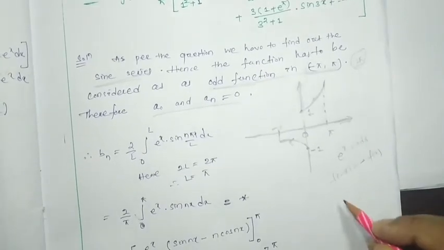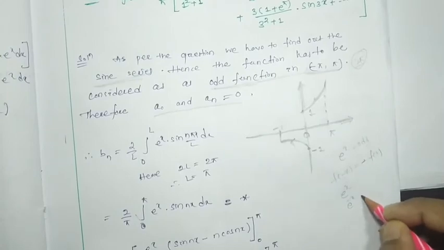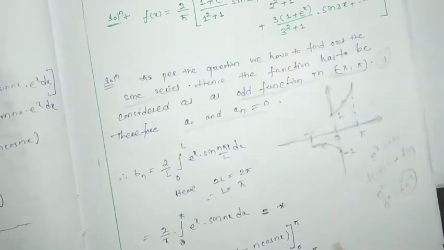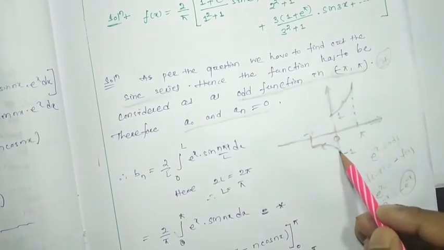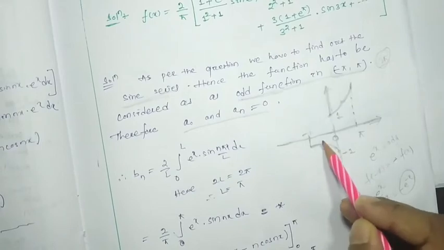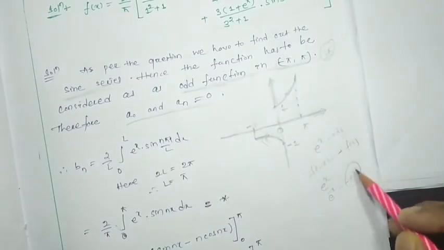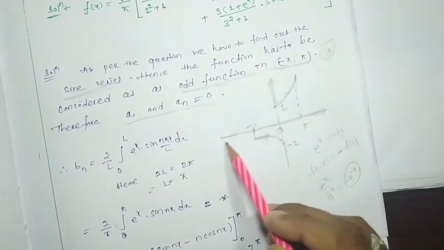So here e to the power x, so e to the power minus x will be minus e to the power minus x, like that. So if we have to consider 0 to minus pi, the function will be nothing but like this. See, if we have to consider e to the power minus infinity, it means we have to move this side. This side means it will be 0.